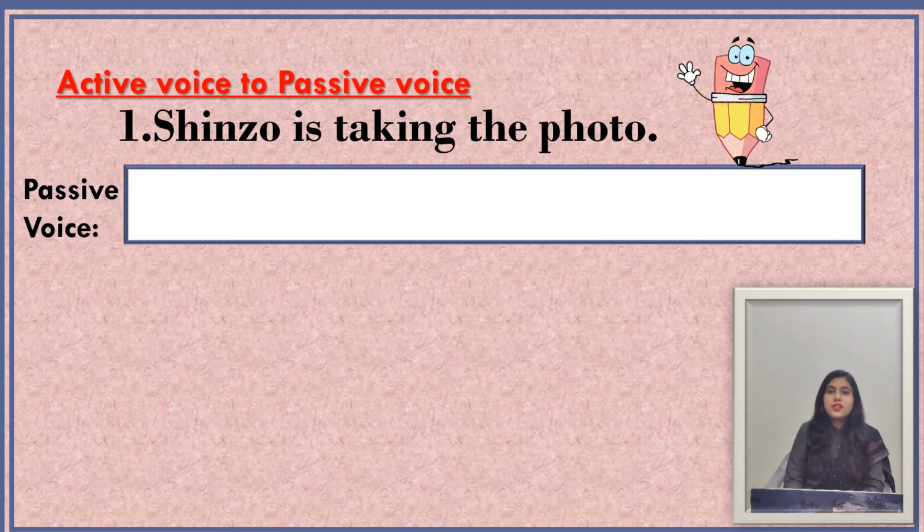Now look at the first sentence here. The first sentence is Shinzo is taking the photo. In this sentence our verb form is taking, meaning auxiliary verb plus main verb with ing, which indicates that this sentence is in present continuous tense. And Shinzo is the subject here and the photo is the object of the sentence. Now we see the passive form of this sentence.